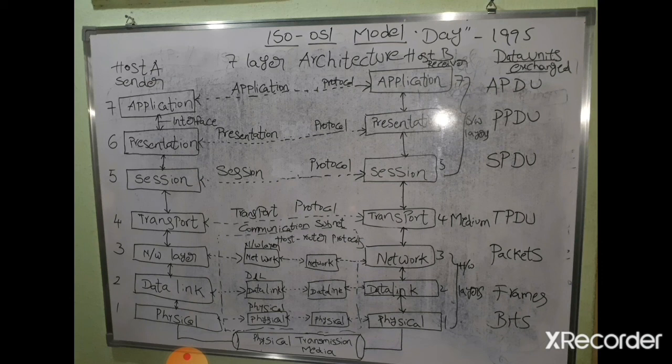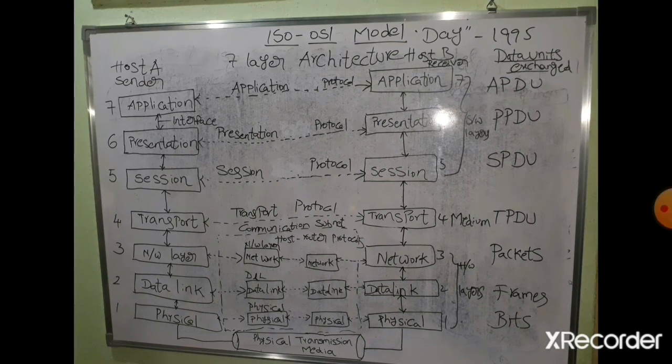It should not be very large, and at the same time it should not be very small. The layer size should be such that it performs a distinct functionality. That is what the fifth layer principle is saying. So these are the 5 layer principles.